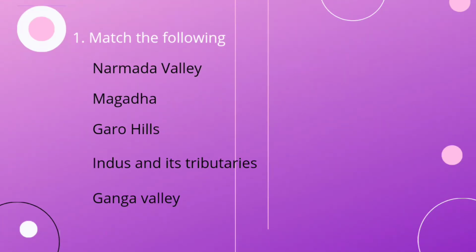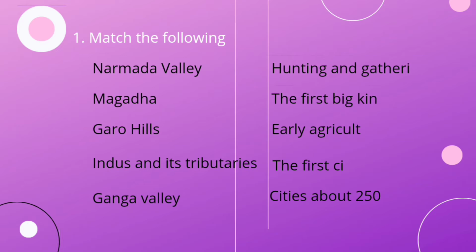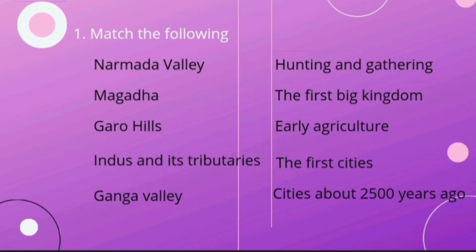So the answer comes like this. Narmada Valley, hunting and gathering; Magadha, the first big kingdom; Garo Hills, early agriculture; Indus and its tributaries, the first cities; Ganga Valley, cities about 2500 years ago.